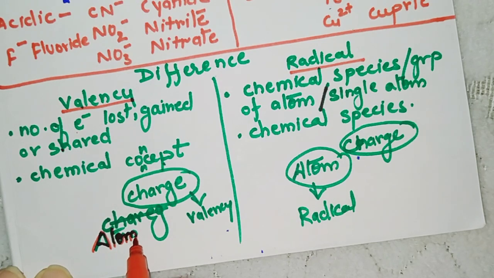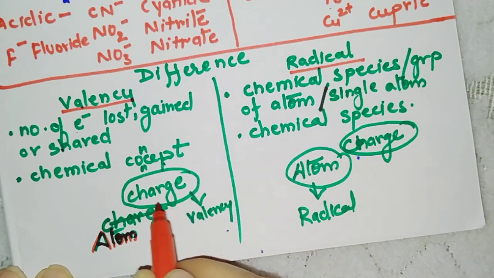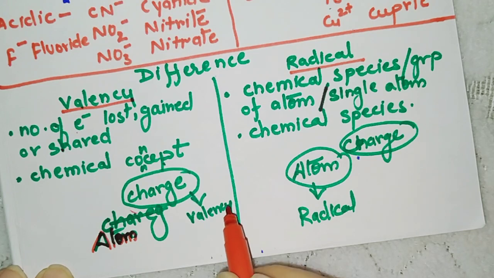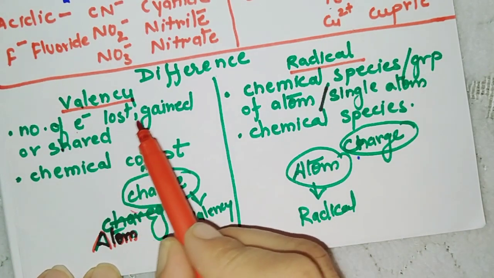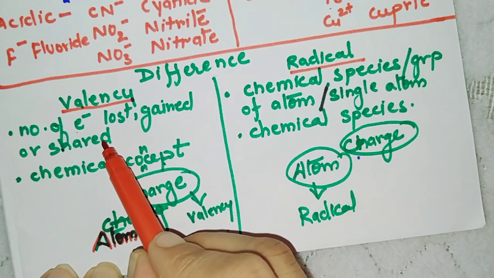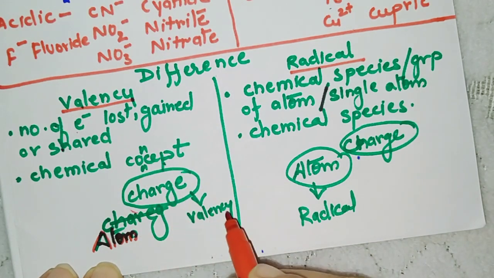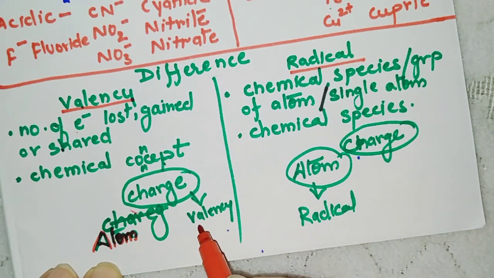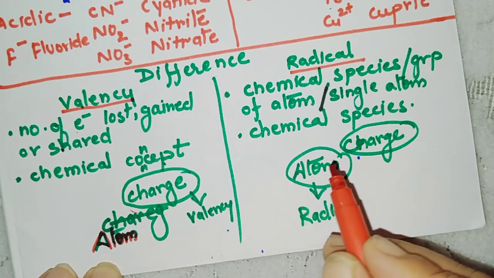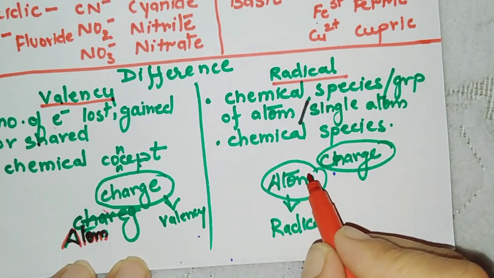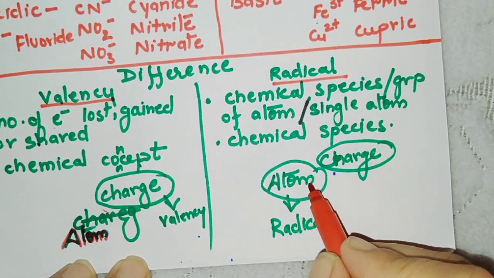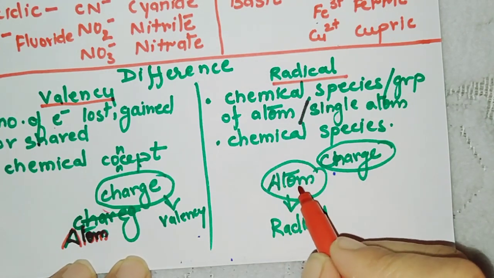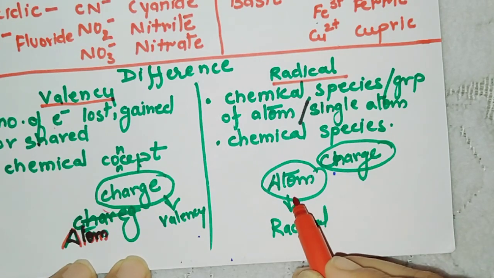Any atom having a charge, that charge is your valency, or that charge is acquired on this atom either by loss, gain or sharing. So this charge gives you the magnitude of valency, whereas any atom or group of atoms which has a charge is called a radical.